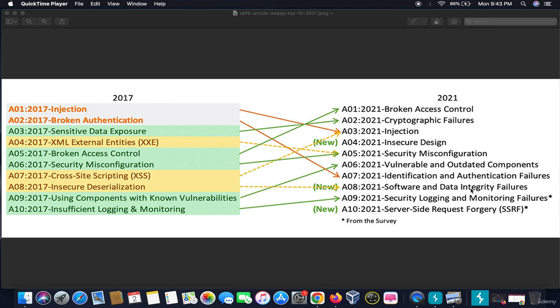Software and data integrity failures. Integrity means the intactness of the data is not maintained. Then it comes to security logging and monitoring failures. Then server-side request forgery. So these are the two OWASP lists, and we compared them. The priority levels of many vulnerabilities have changed. In due course, we will learn about the most famous and highly rewarding vulnerabilities along with their meanings and practical examples. So let's start.